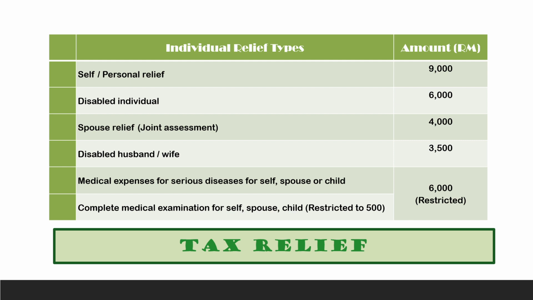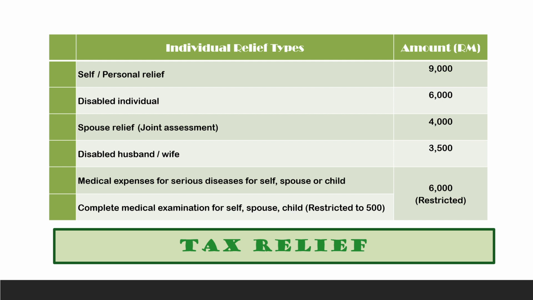However, if you go for joint assessment, of course, the individual taxpayer, the first main taxpayer, will get 6,000. However, the disabled wife or husband just now will get 3,500. Okay, so again, it goes back to tax planning. The next one is talking about medical expenses.